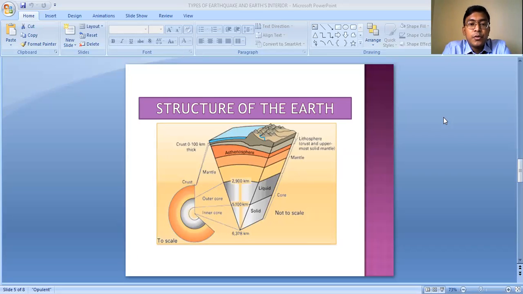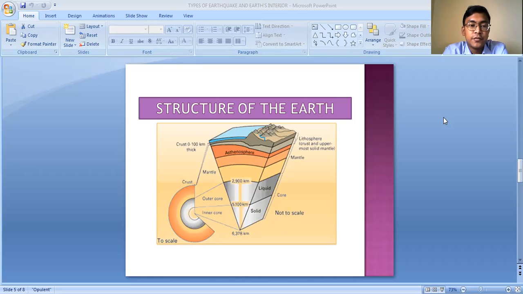So students, today I'm going to discuss with you the structure of the earth from chapter number 3, that is the interior of the earth. As we are discussing, we are getting various information about the earth's interior from this chapter. In our previous discussion, we studied about the various sources of information about the earth's interior, that is the direct and the indirect sources.